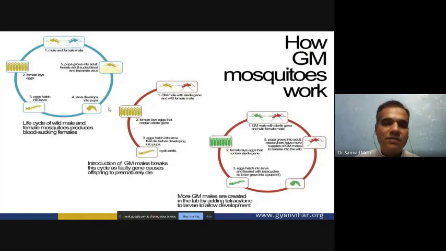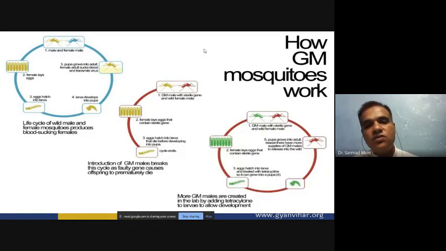But if we produce genetically modified mosquitoes, such as a genetically modified male made with sterile genes, it will inseminate the non-genetically modified female, so that the female lays eggs that do not hatch into pupa or larva, and you can control the population.